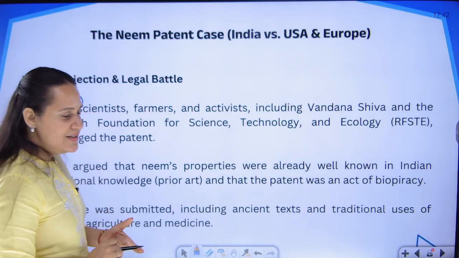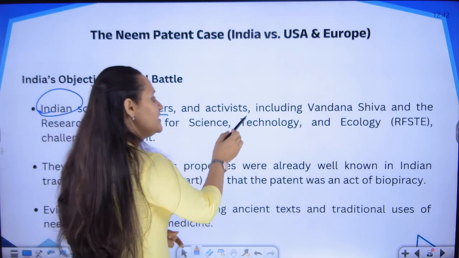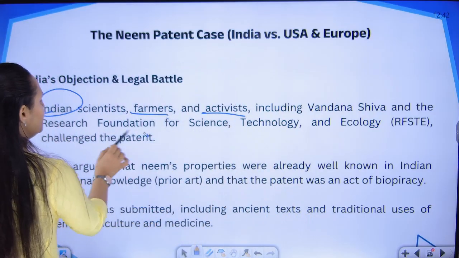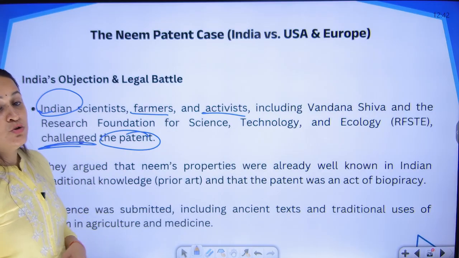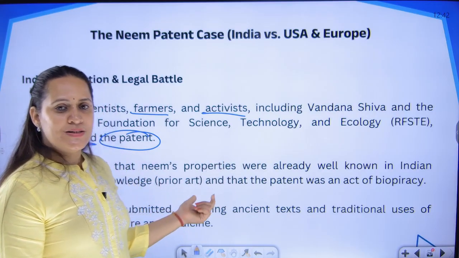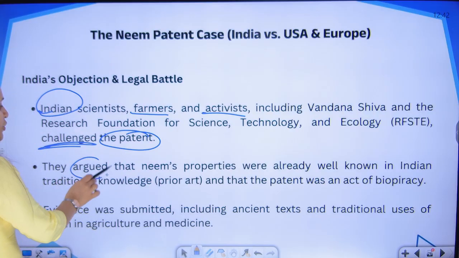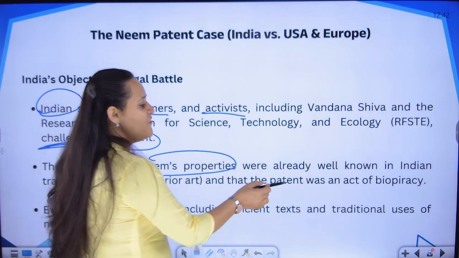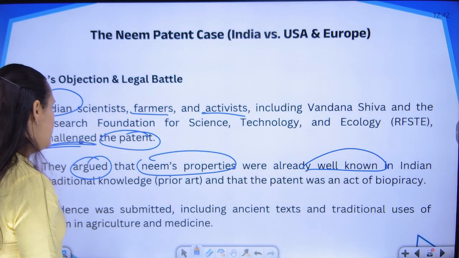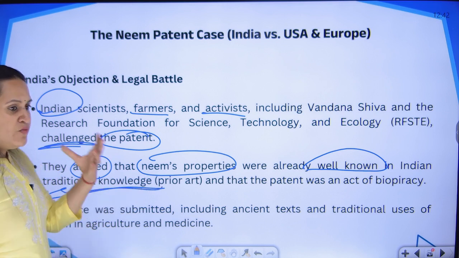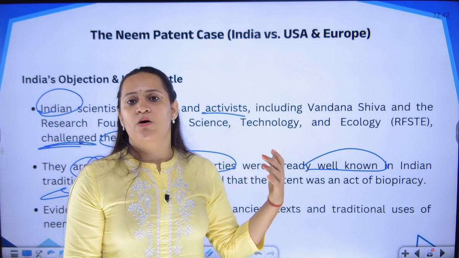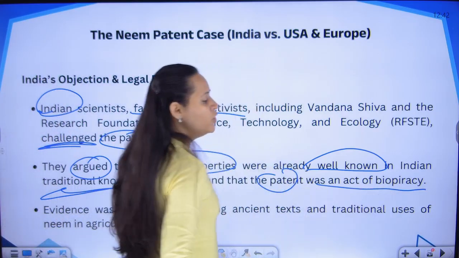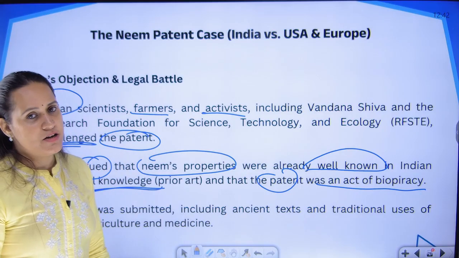Indians, scientists, the farmers in India, the activists in India, all came together and they filed and challenged the patent that was given to that US firm and the US Agricultural Department. We argued, we means India as a country, that the Neem's properties were already well known in the Indian society. It is a traditional knowledge, a living knowledge. Generation to generation we have known about the properties and the values of Neem, and the patent, if granted, would be an act of biopiracy, and therefore the patent should not be granted.